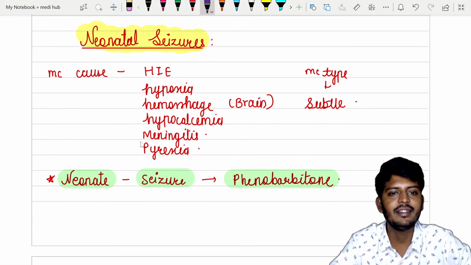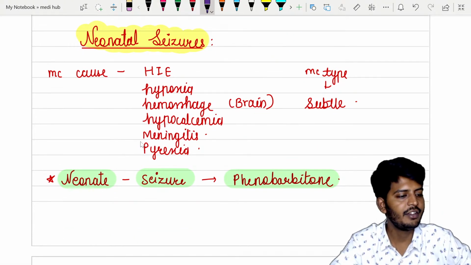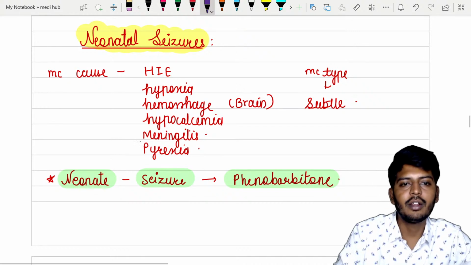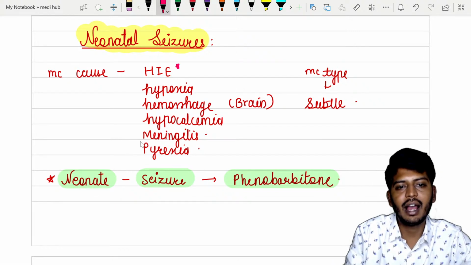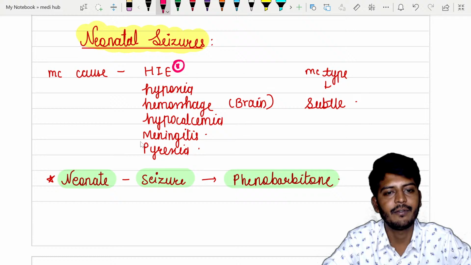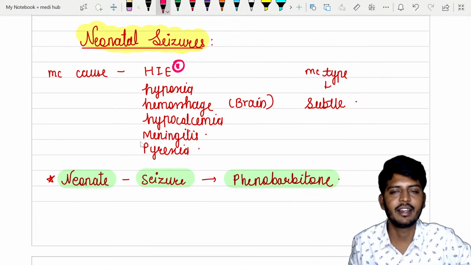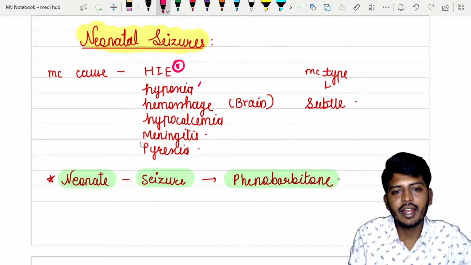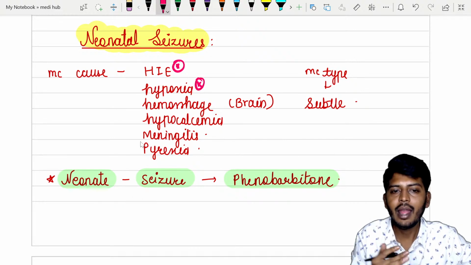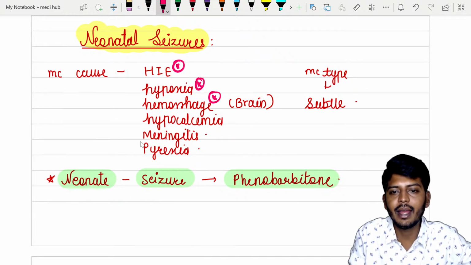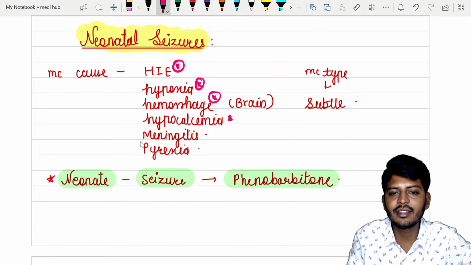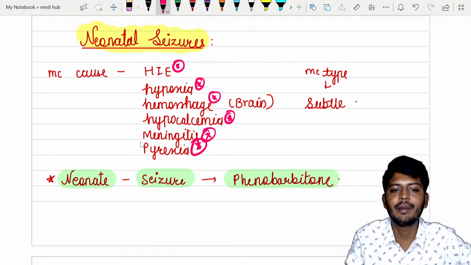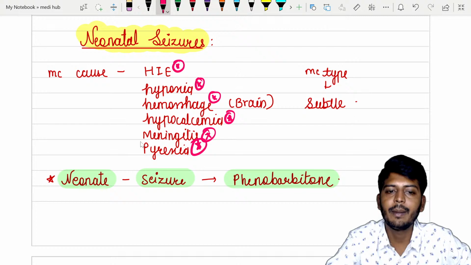What is that called as? Neonatal seizure. Neonatal seizure means the baby will have seizures immediately after the birth. So most common cause of the neonatal seizure is HIE, hypoxic ischemic encephalopathy. Just now we discussed as a result of birth asphyxia. Okay, then there can be hypoxia. If the hemorrhage in the brain, okay, then hypocalcemia, if the baby has meningitis, and if the baby has fever, that is febrile seizure. Okay, so all of them are possible.